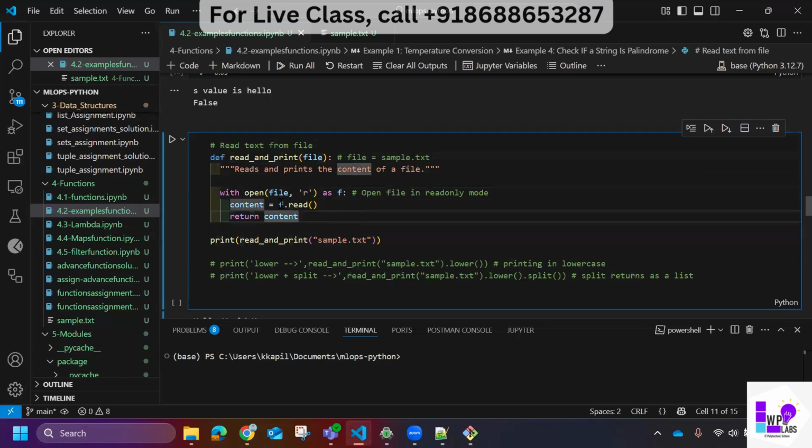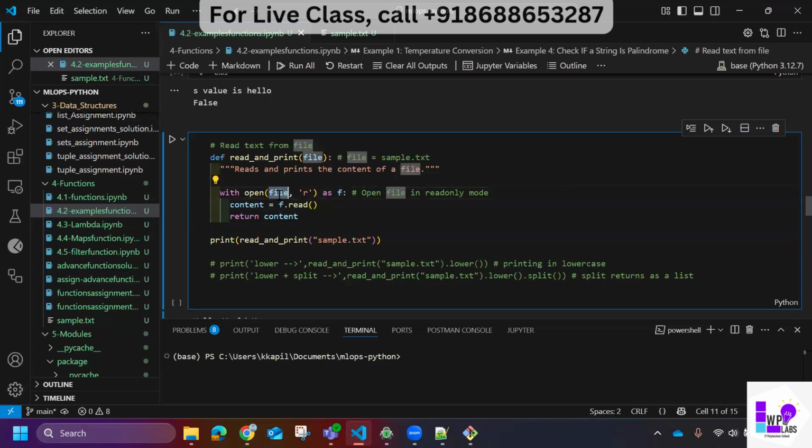Now this is the syntax. Whenever I use with, it's with open, then the file name, then the mode in which I want to open. I can open in append mode, I can open in write mode, but right now I'm opening in read mode. Then as f. If you go by technical terms, this is called a file descriptor. What does file descriptor mean?